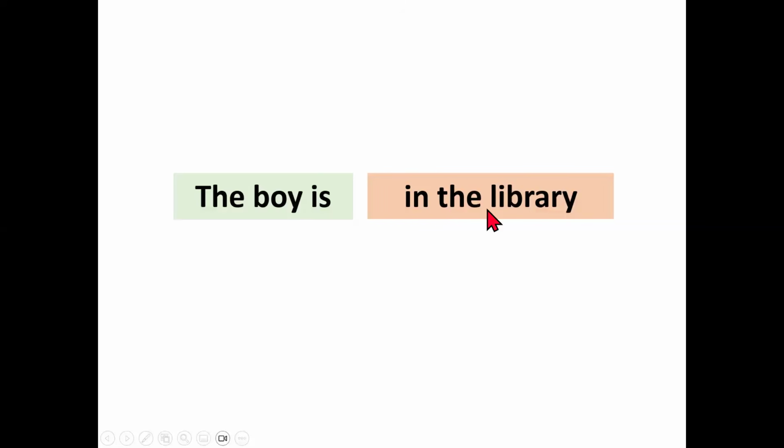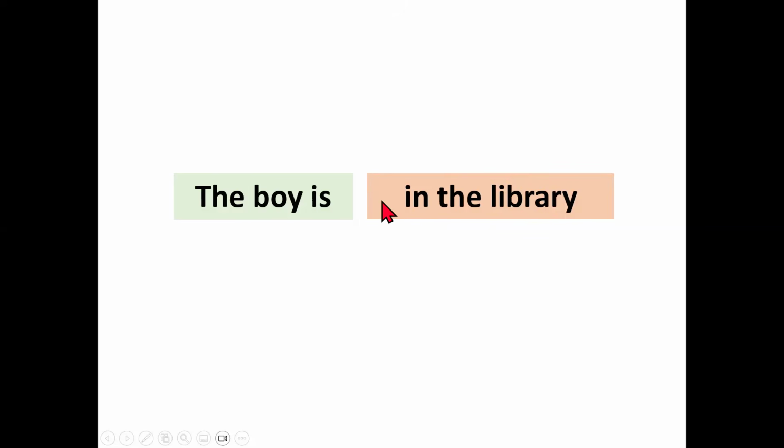In the library is a prepositional phrase in the English language too. So in the library means fil maktabi. It is a prepositional phrase. It means the predicate, the khabar, is not present here. Why is the khabar absent here?